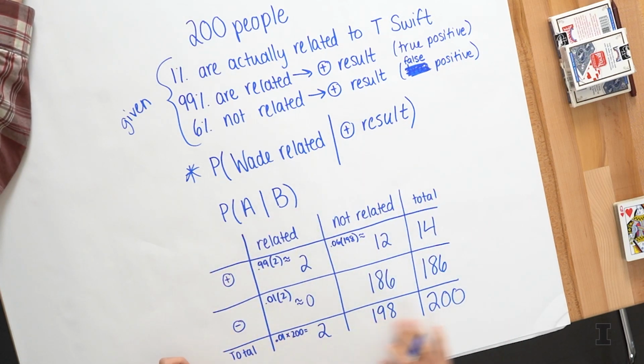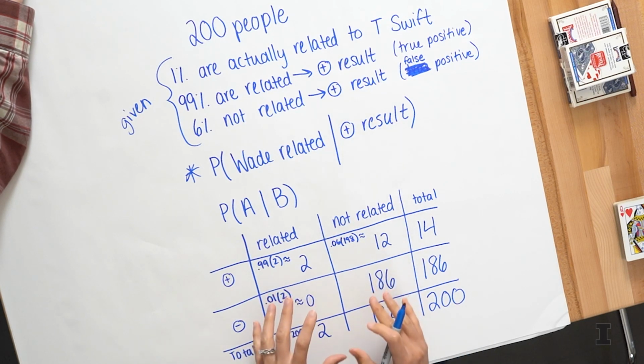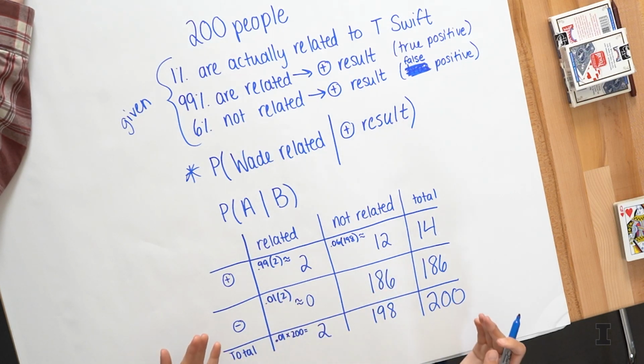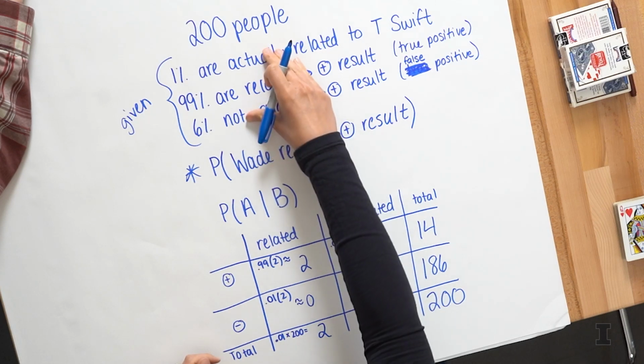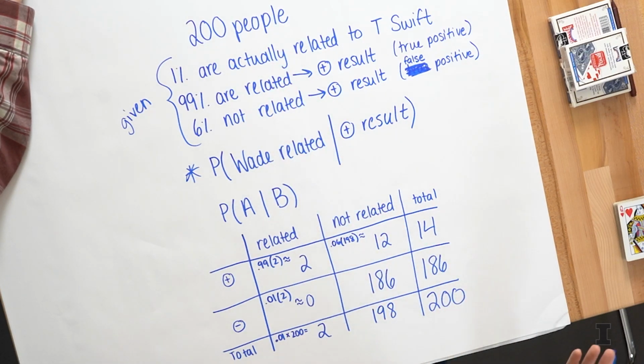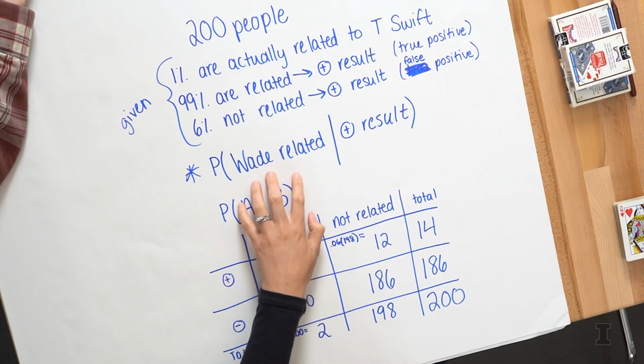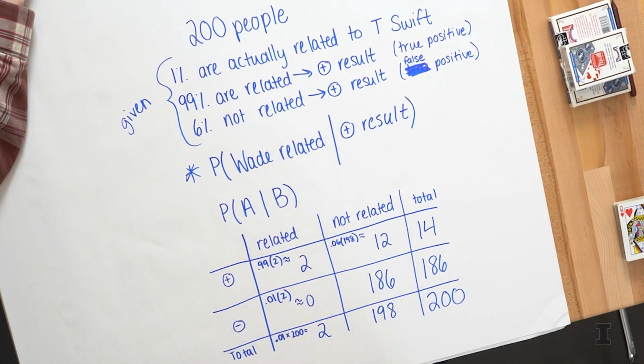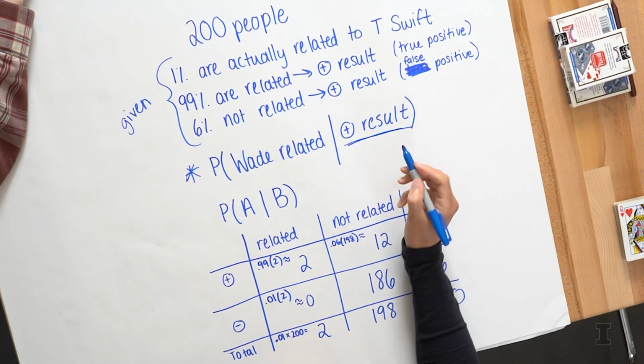Now that I took the time to fill out this table, I can answer any probability question easily just by looking at it. That's why I like making the tables, because you can use your given information to create it, and then after that, smooth sailing. You can answer anything you want. Back to our question: what's the probability that Wade is related to Taylor Swift, given that he got this positive result?